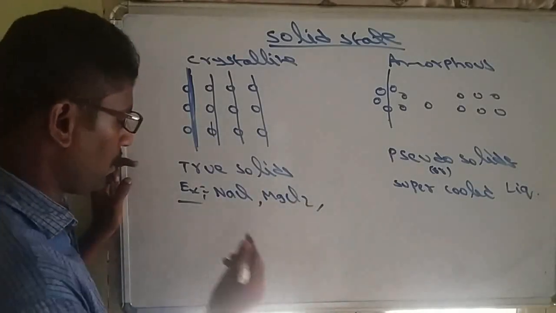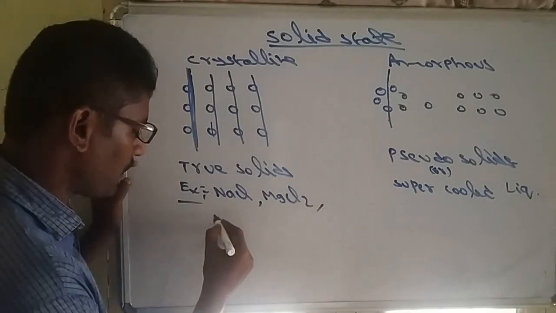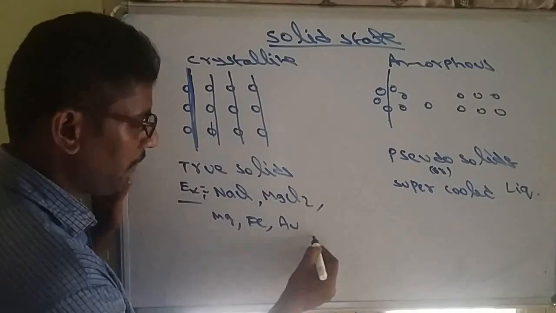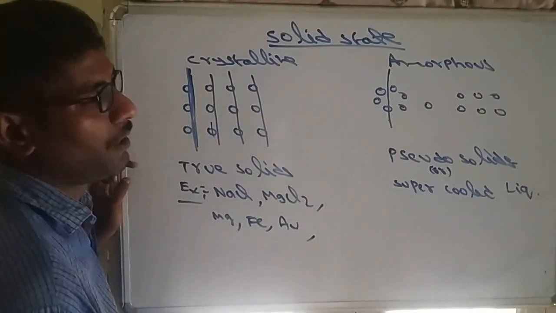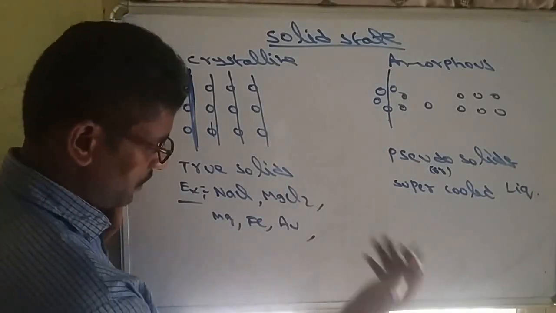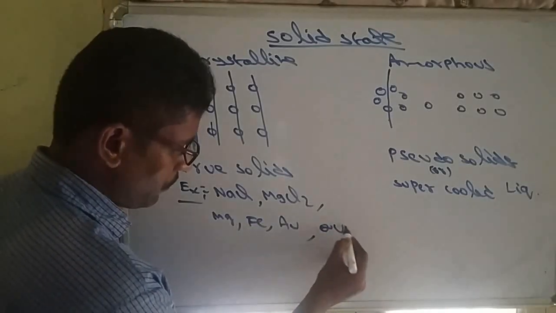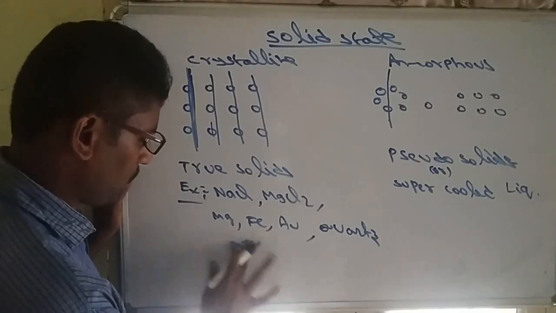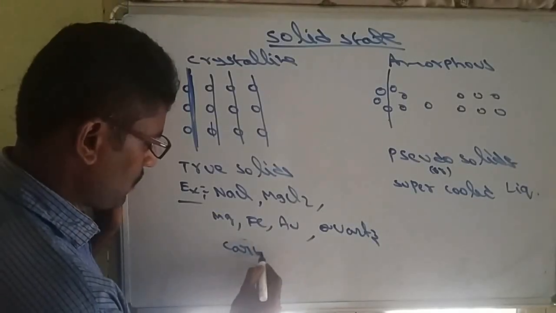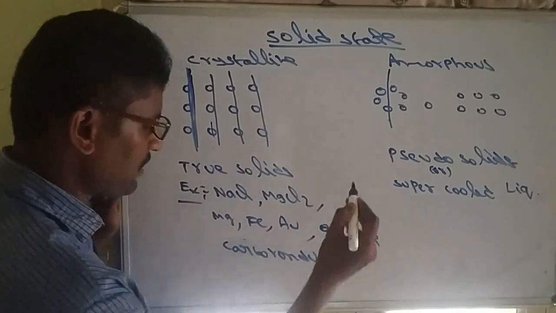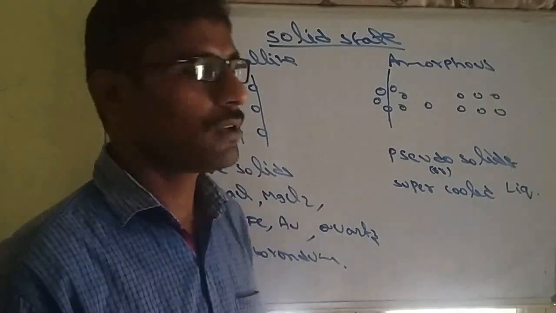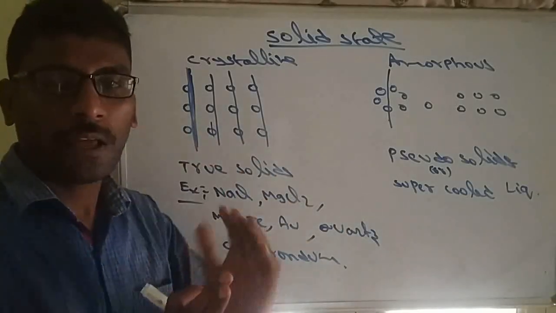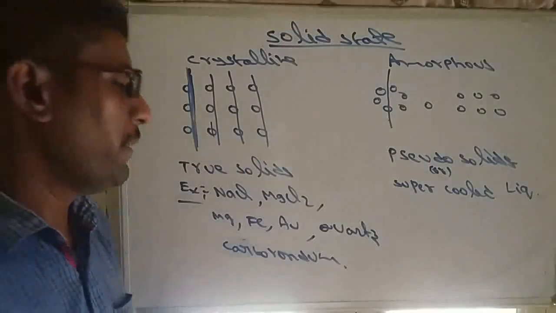Also metallic solids, mostly all metals like magnesium, iron, gold, etc. Also quartz, carborundum, etc. All these are true solids, that means crystalline solids. In all these solids, particles are arranged in a regular and repeated manner.